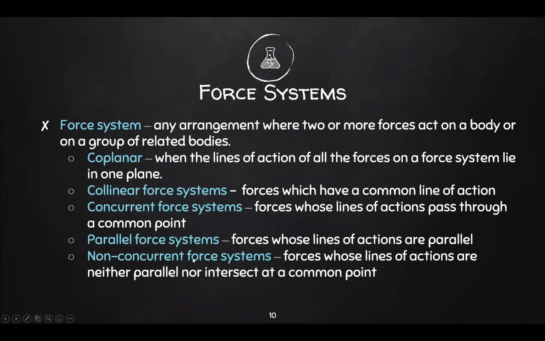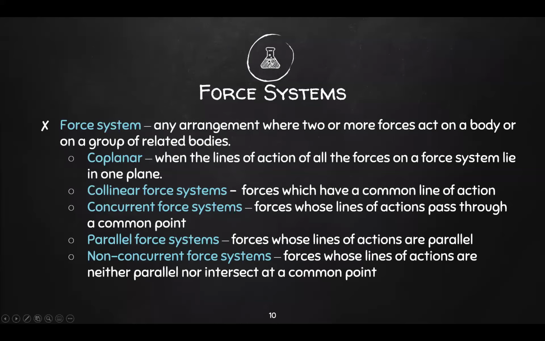Forces whose lines of action are neither parallel nor intersect at a common point. Now, for this force system, some of them may intersect, some of them may be parallel. However, since not all of them are concurrent nor parallel, we can say that it is a non-concurrent force system.